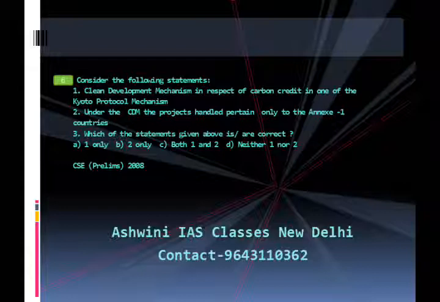Here, in the second part, Annex 1 parties are the countries listed in Annex 1 of the treaty, that is the industrialized countries. Non-Annex 1 parties are developing countries. Thus, projects under the Clean Development Mechanism are related to Annex 1 and non-Annex 1 countries.